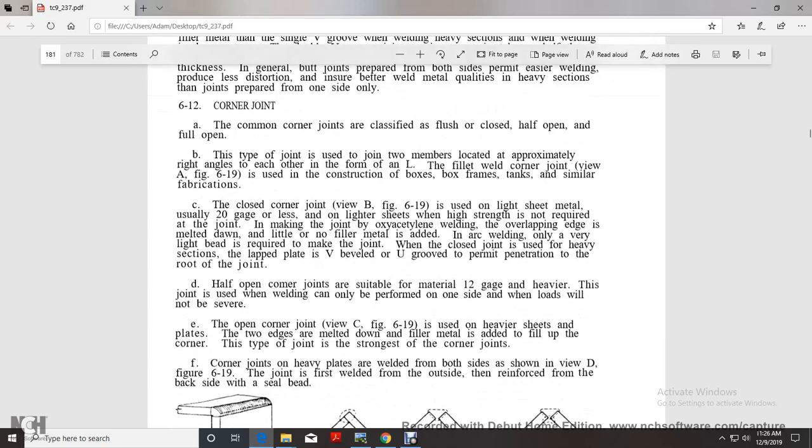Corner joint with a common cone, corner of the joints classified as flush or closed, half open or fully open. The top of the joints with the two members located at approximately a right angle to each other will form an L with the fillet weld. The corner of the joint is shown in view A of figure 619.